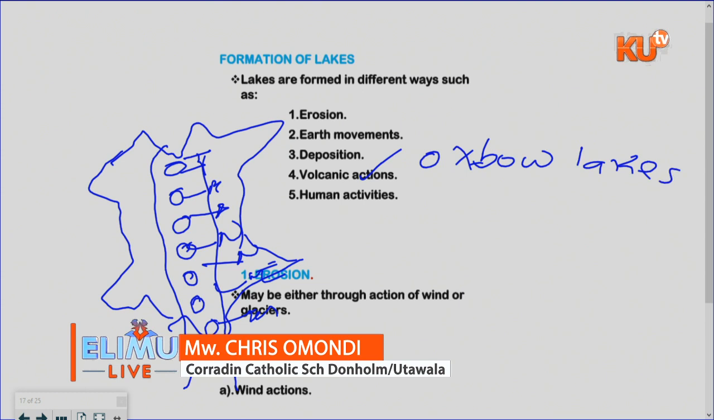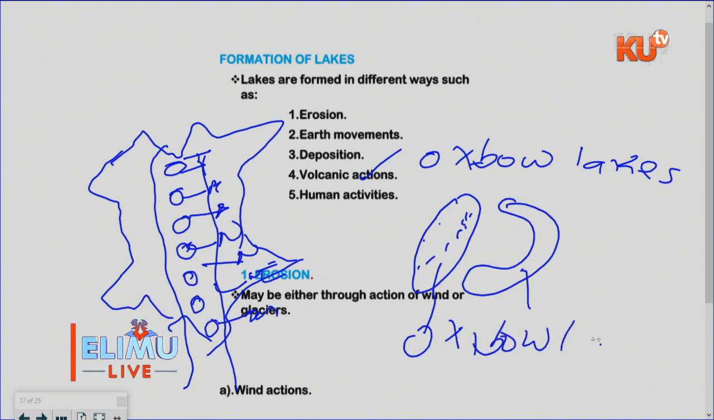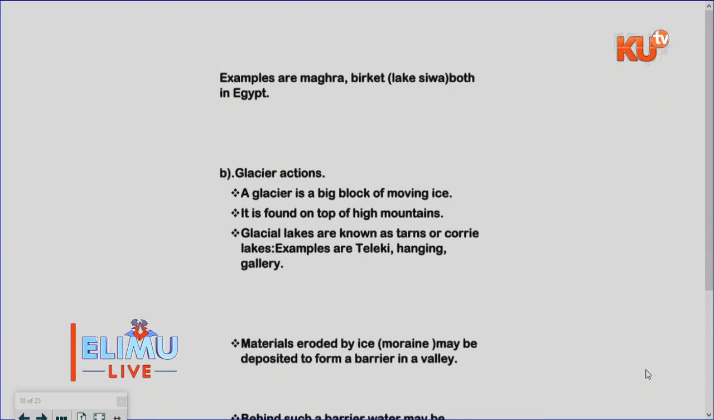Oxbow lakes. The oxbow lakes are formed along the river, and these are examples of the oxbow. If you have this one, it is a meander, but this is an oxbow. So these are very good examples of oxbow lakes. We have Kanyaboli, we have Utanje, we have Shakabambo. Those are examples of the oxbow lakes.